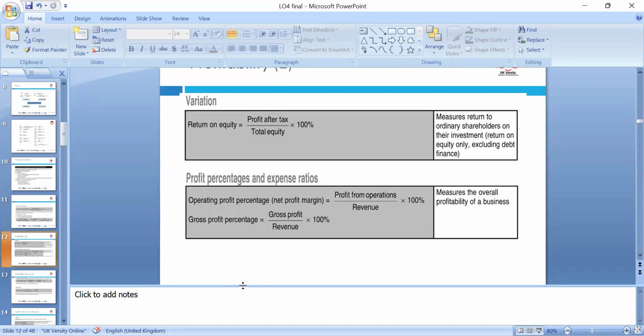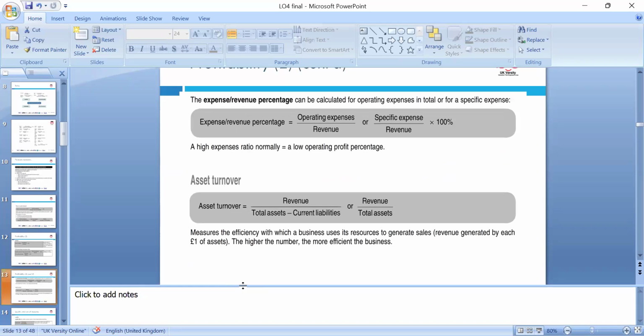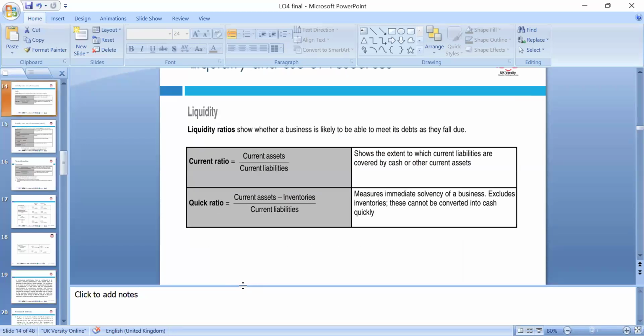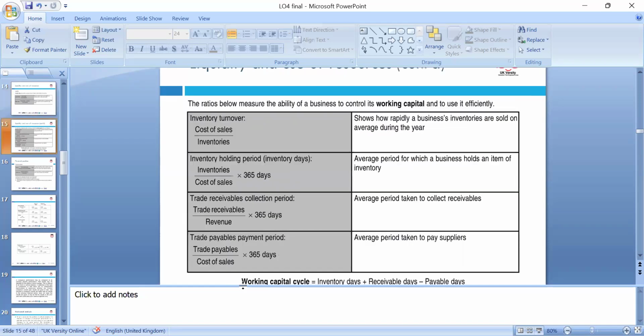For return on equity, we can look at the profit percentage and the expense ratio, the expense to revenue percentage. We can look at asset turnover, revenue over assets minus current liabilities. It's very crucial. Current ratio is current assets divided by current liabilities, and quick ratio is current assets minus inventory divided by current liabilities.